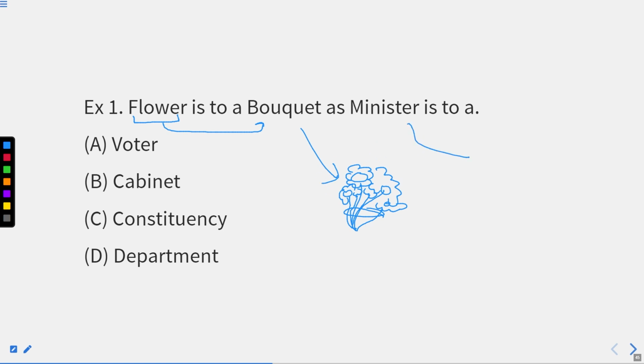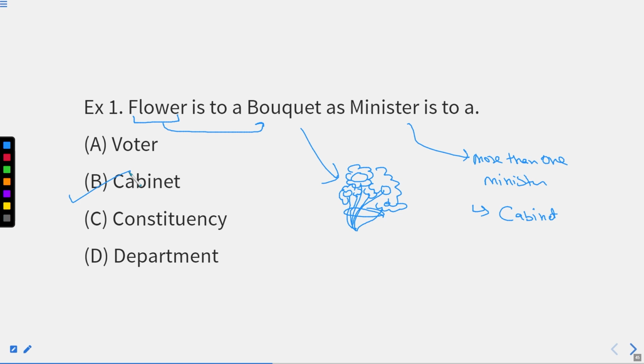Similarly, a minister is there, and when we have more than one minister, we call it a cabinet, which is our option B. I hope this part is clear.